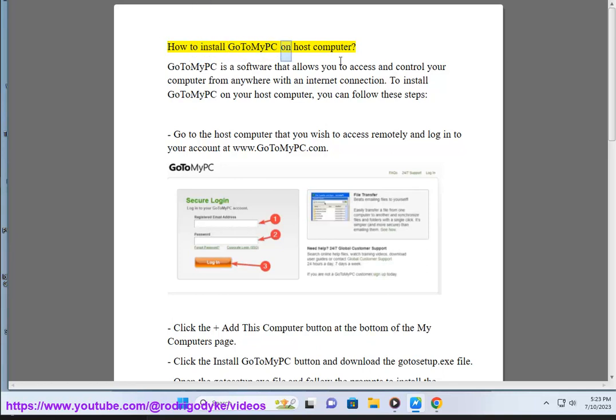How to install GoToMyPC on host computer. GoToMyPC is a software that allows you to access and control your computer from anywhere with an internet connection. To install GoToMyPC on your host computer, you can follow these steps.